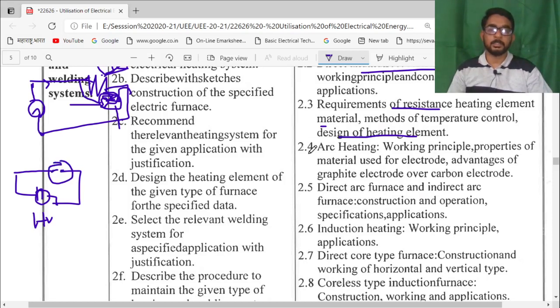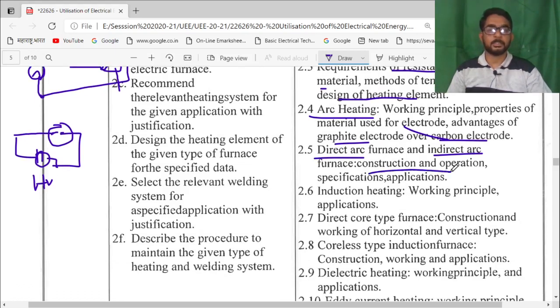So this heating is known as arc heating. What are the advantages, what are the electrodes, sometimes graphite and carbon electrodes are used, that will be studied here in arc heating. Again, direct arc furnace and indirect arc furnace are the two parts of arc heating, its construction, how it will work, its specification and the applications.